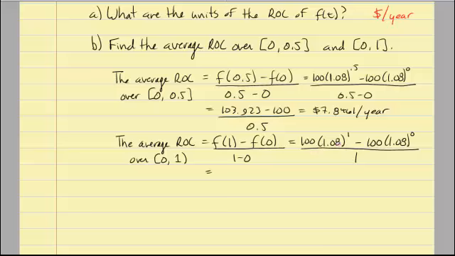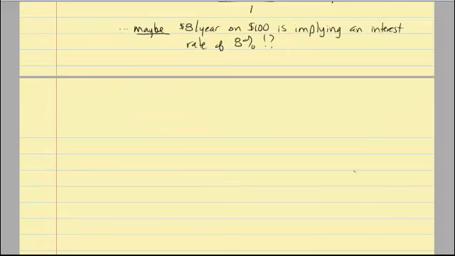So 100 times 1.08 is 108. Over here, anything to the 0 power is 1. 100 times 1, of course, is 100, divided by 1. And here I get $8 per year. Well, if I invest $100 and at the end of that year my average rate of change was $8, meaning I have $108 in the account at the end of the year, I got 8% interest.